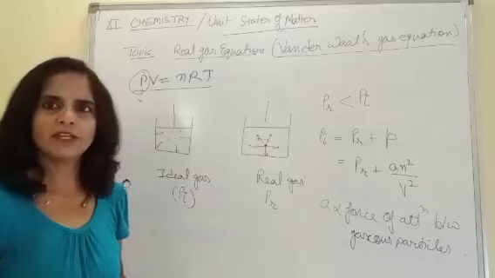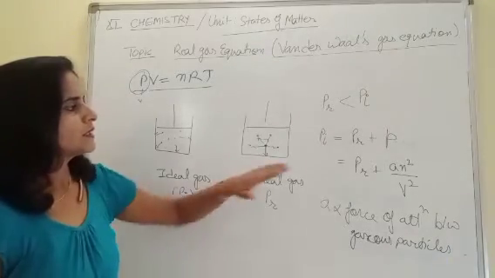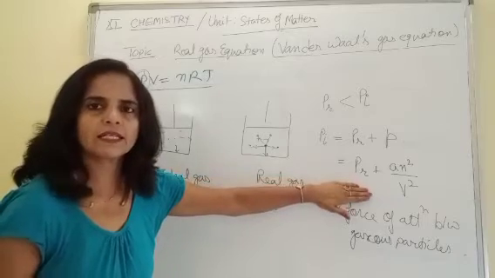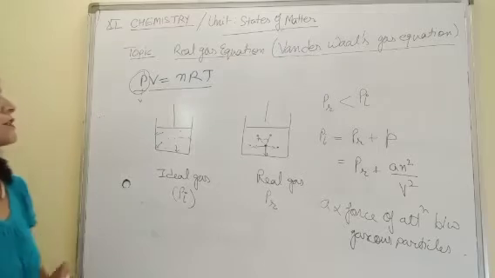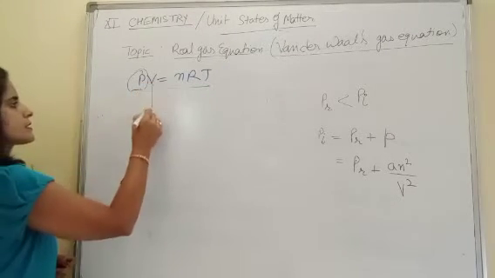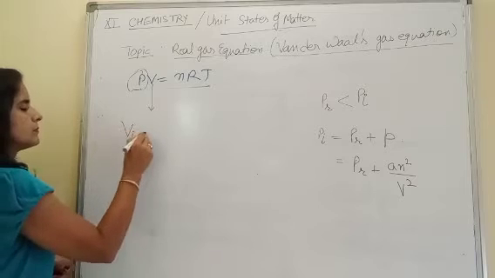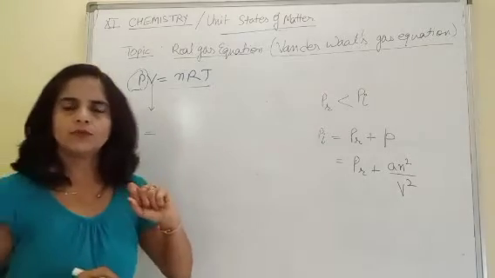And you know n is the number of moles, and V is the volume. So this is about correction factor in pressure. Now we talk about correction in volume. This is ideal volume. Now we have to relate this ideal volume with real volume.